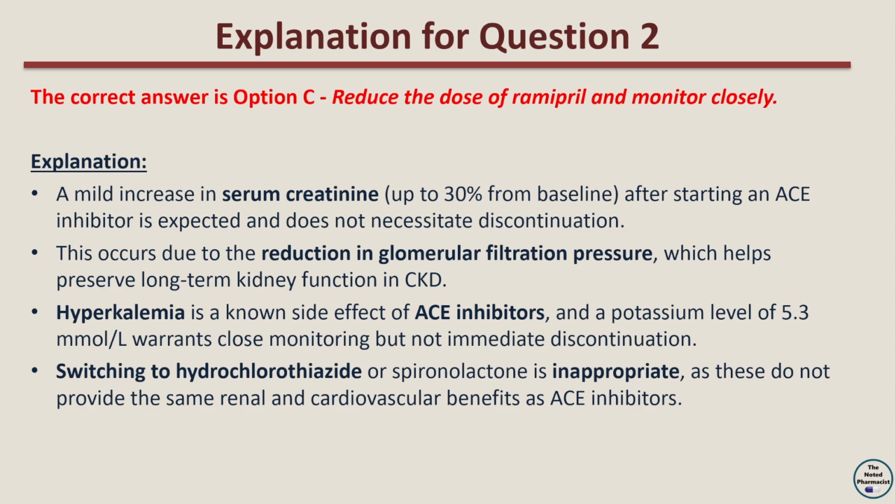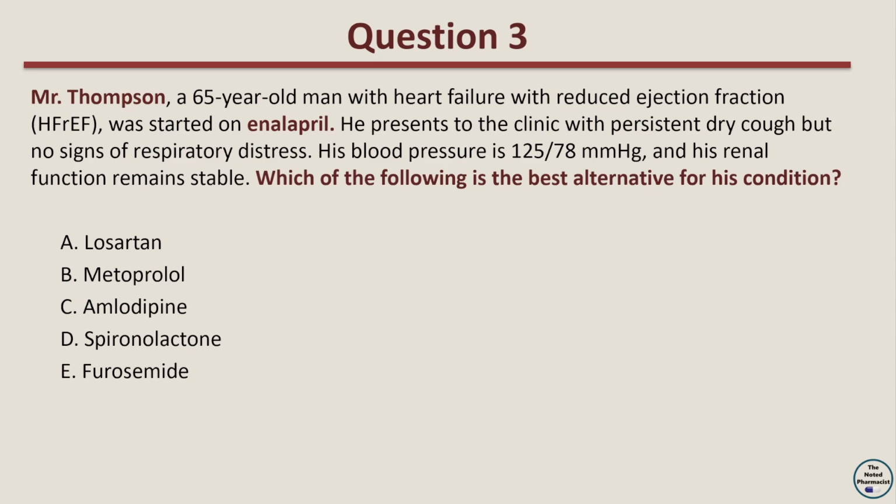Question 3. Mr. Thompson, a 65-year-old man with heart failure with reduced ejection fraction, HFrEF, was started on enalapril. He presents to the clinic with persistent dry cough but no signs of respiratory distress. His blood pressure is 125/78 mmHg, and his renal function remains stable. Which of the following is the best alternative for his condition?